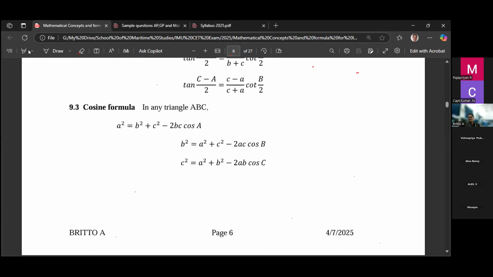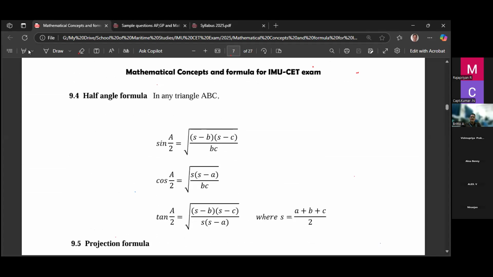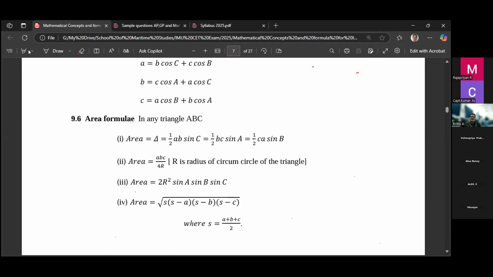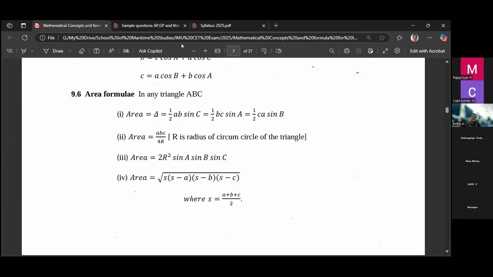Then the cosine formula also you should know. This cosine formula is used in a triangle when two sides and the inner angle are given, to find the missing side. Right. Then the half angle formula, projection formula. Okay, remember this. Then this is an important one, the area.